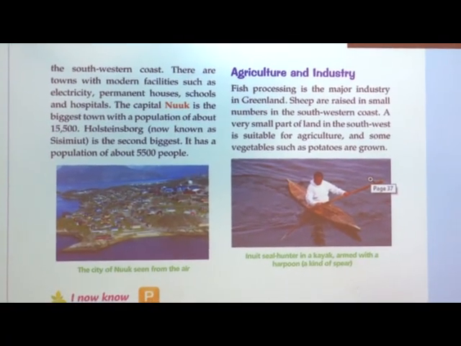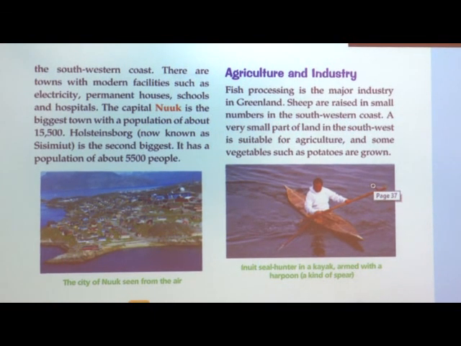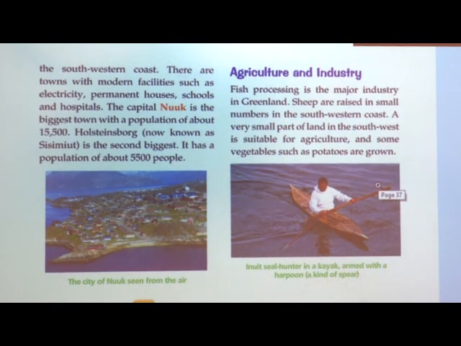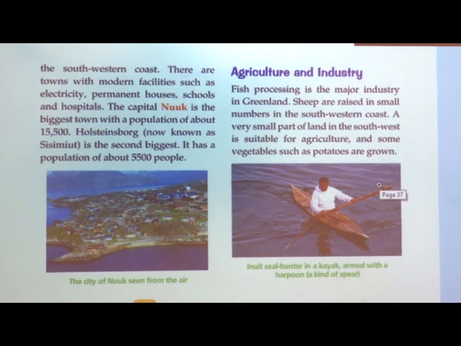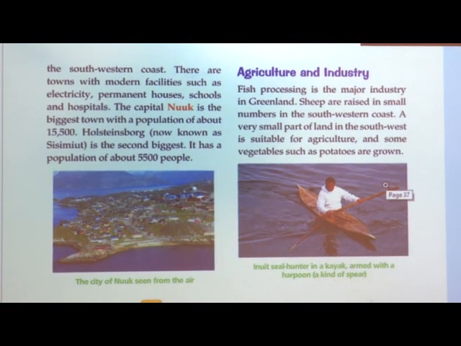Now, we will talk about agriculture and industries. Fishing is the major industry, that is, fish processing is the major industry in Greenland. Sheep are raised in small numbers on the southwestern coast. A very small part of land in the southwest is suitable for agriculture, and some vegetables such as potatoes are grown.